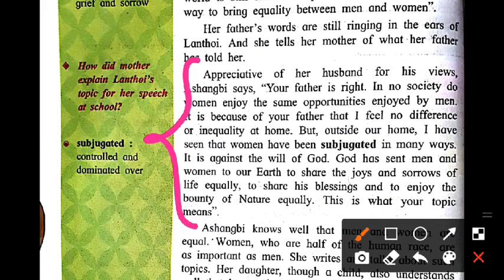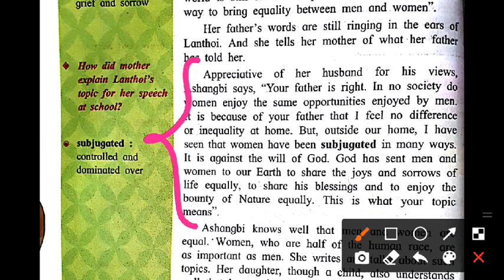Okay, so what is the meaning of subjugated? Controlled and dominated over. One can find this situation in our surroundings also. Many men never try to treat their women with equality. One can find this in society, and a mother also tells the same situation to her daughter.